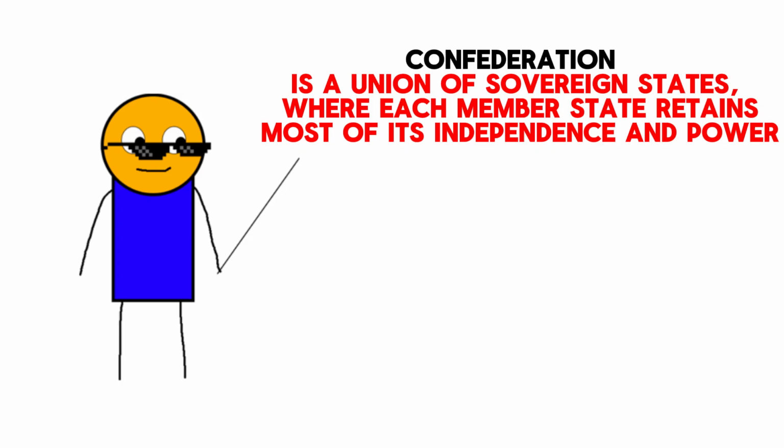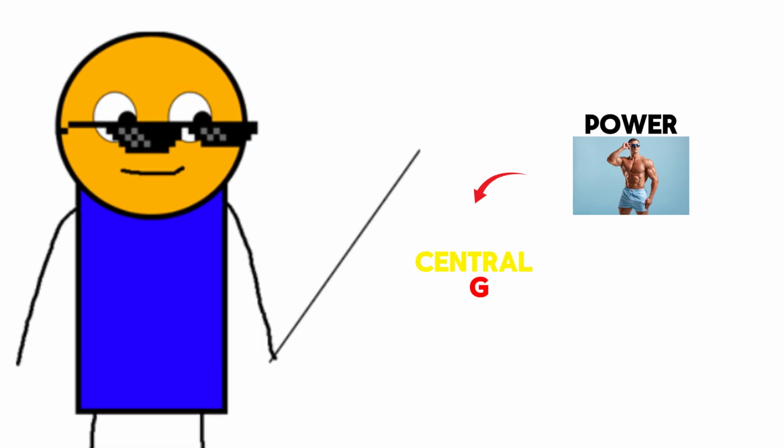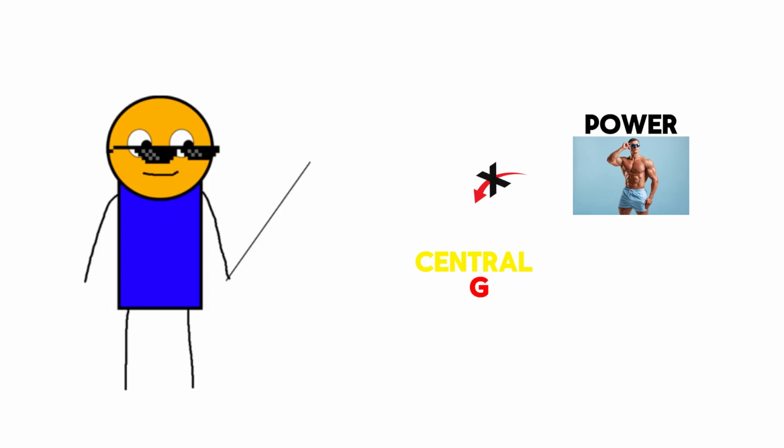Confederation. A confederation is a union of sovereign states, where each member state retains most of its independence and power. The central authority typically has limited powers, and the member states cooperate on common issues, like defense or trade.